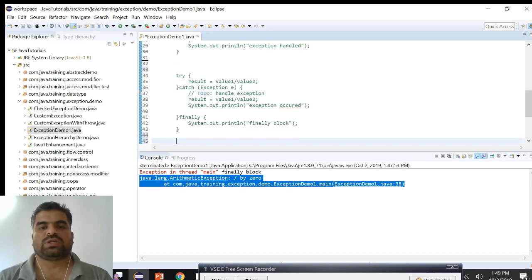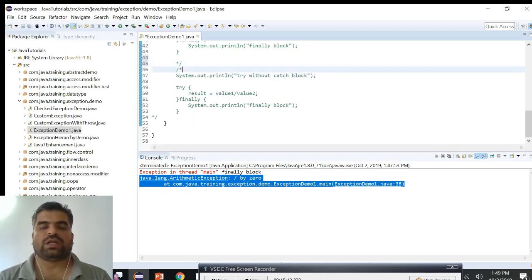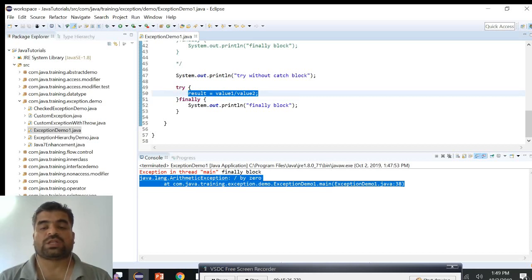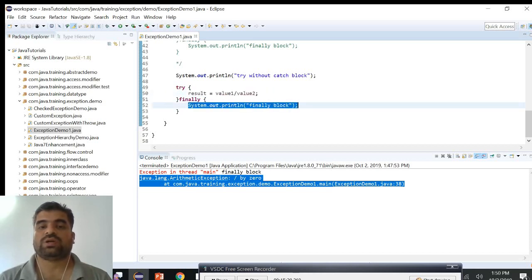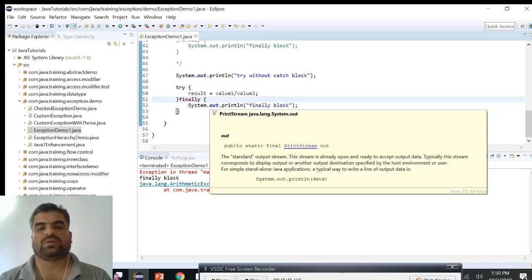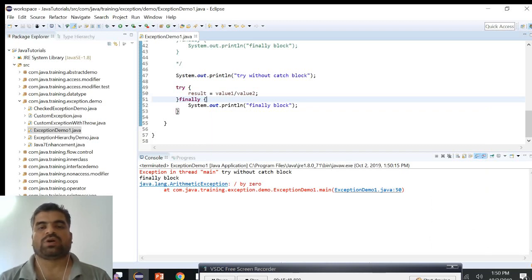So as mentioned earlier, do we really need the catch? Actually we don't, even without the catch block itself we can use try. We are not handling the exception here, but we'll make sure that some code, I mean the final message, will be executed in the finally block. Here we can see that the finally block is executed.